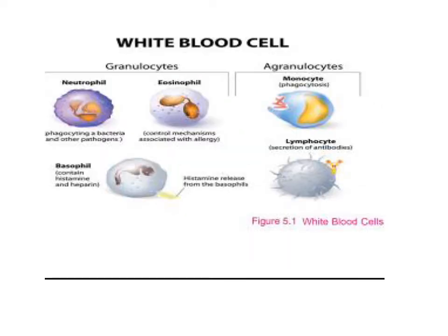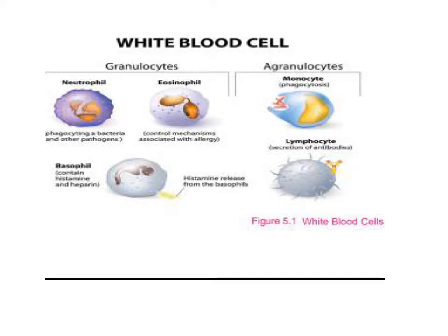Draw the white blood cells, the kinds of blood cells: granulocyte and agranulocyte. Granulocytes have many types: neutrophil, eosinophil, basophil.